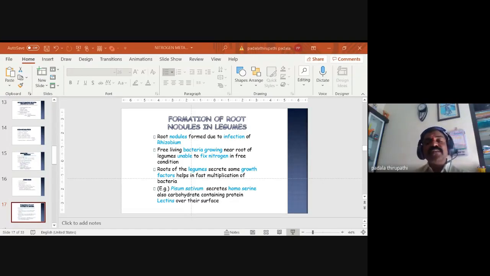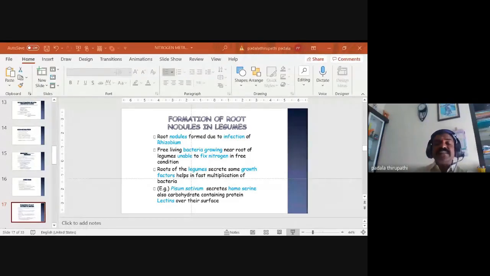Here, the roots of the legumes secrete some growth factors that help in fast multiplication of the bacteria. For example, Pisum sativum secretes homoserine, and also carbohydrate containing protein, that is lectins, over the surface. These help attract the bacteria very easily.